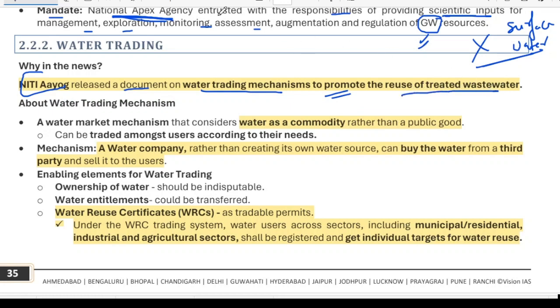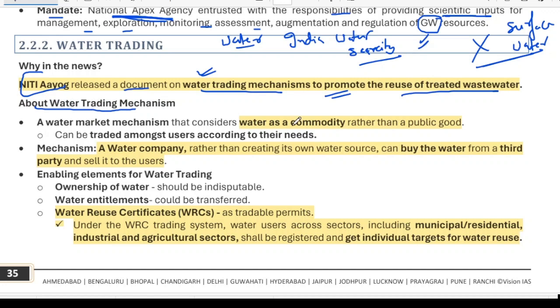Water is a scarce resource, and India is moving into the water scarcity domain. So Niti Aayog has now released this document on water trading. Let's read about this, and then I will help you understand it.